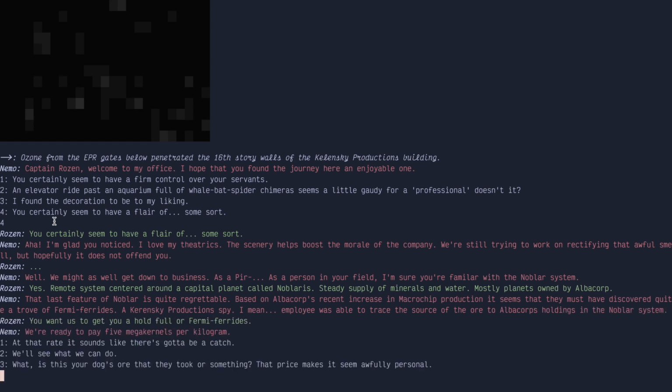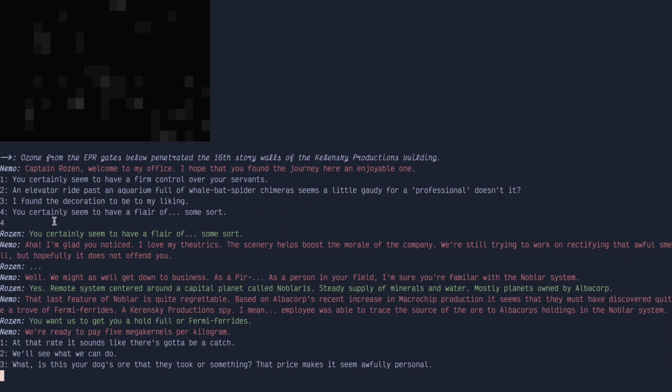Well, we might as well get down to business. As a pirate? As a person in your field, I'm sure you're familiar with the Noblar system. A remote system centered around a capital planet called Noblaris. Steady stream of minerals and water, mostly plants, owned by Albacorp. That last feature of Noblar is quite regrettable. Based on Albacorp's recent increase in macrochip production, it seems that they must have discovered quite a trove of Fermi-ferrides, a Kerensky Productions spy. Player was able to trace the source of the ore to Albacorp's holdings in the Noblar system.